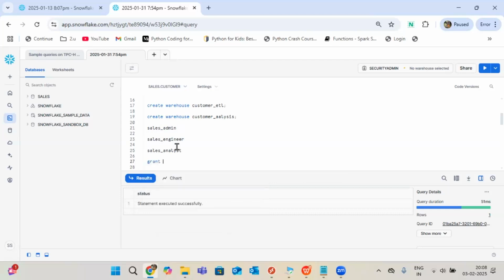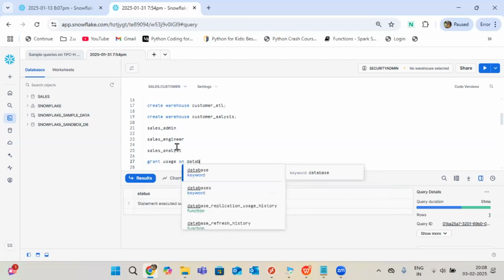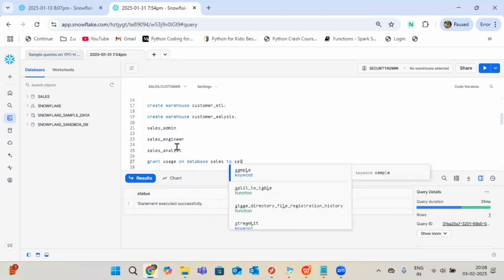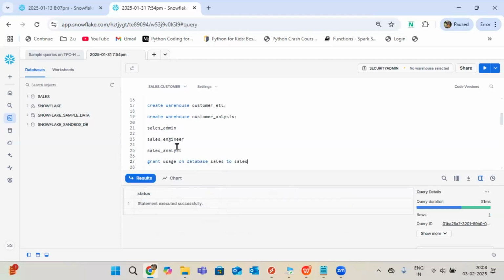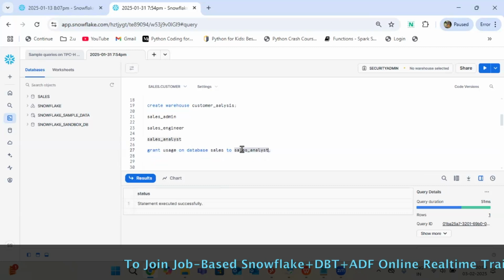Object means what is the meaning here? Objects means database, right. Did I do any grant like that on these objects? No, right? No commands. I didn't execute anything. Observe very clearly, I'll write each and every command. Here, what I am doing is giving usage permission on top of the database to sales analyst. Okay, am I right?